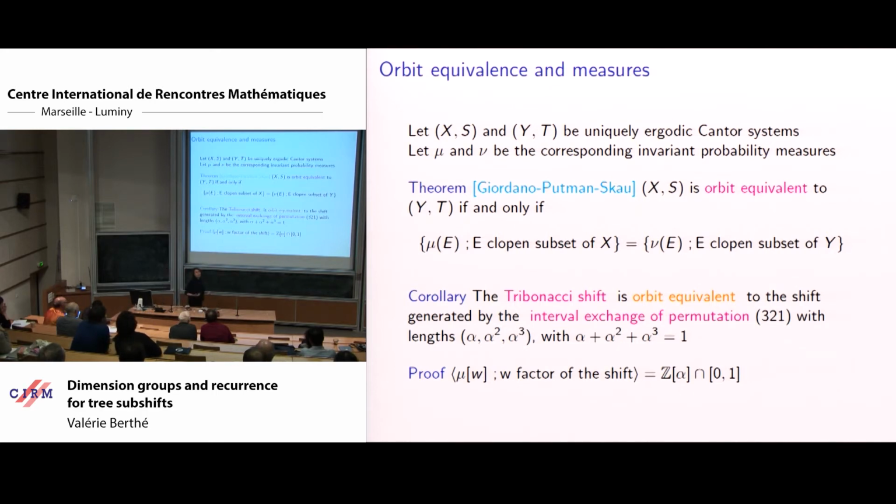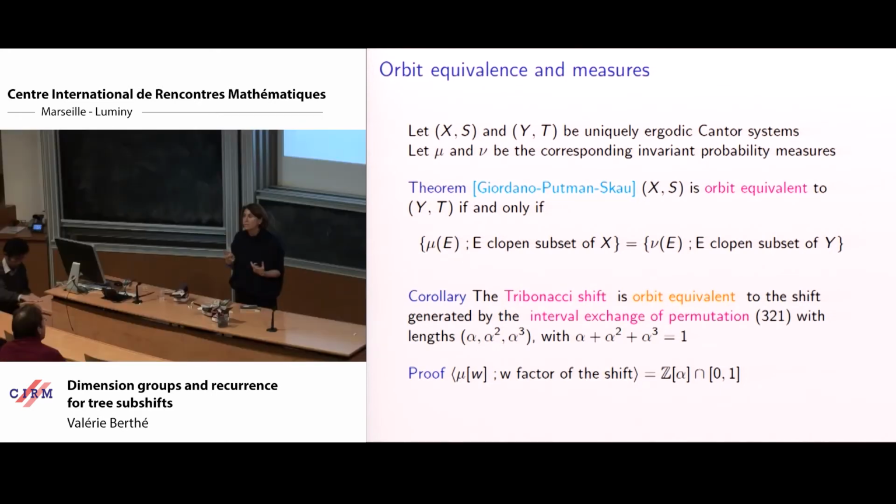So what do we have to do? We have the same frequencies of letters. So what is hidden here? The fact that if you know the frequencies of letters and if you want to know the frequency of factors, then they are determined by the frequency of letters. We stay in the same group. That is to say, the measures of factors lie in Z of alpha, where alpha is the alpha we consider here, intersected with 0, 1.